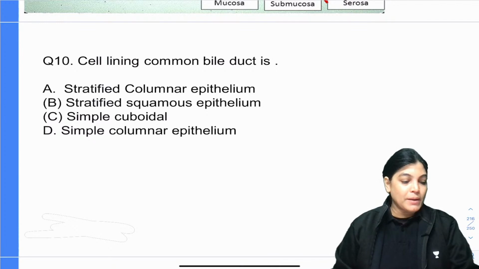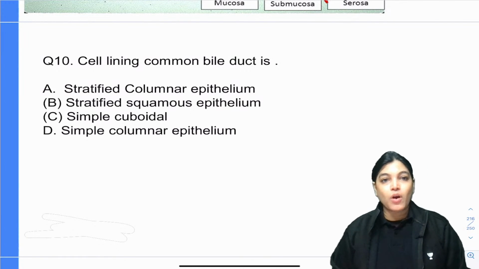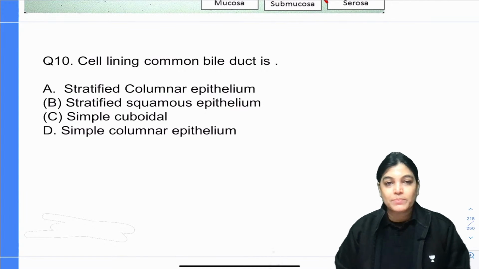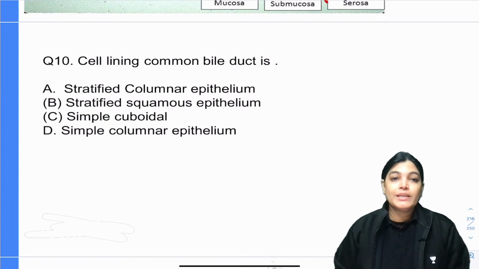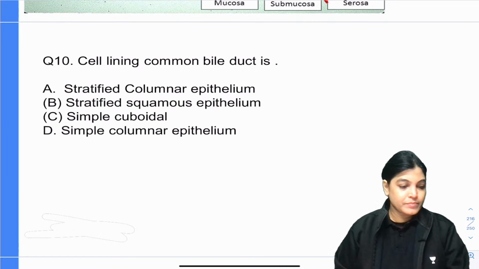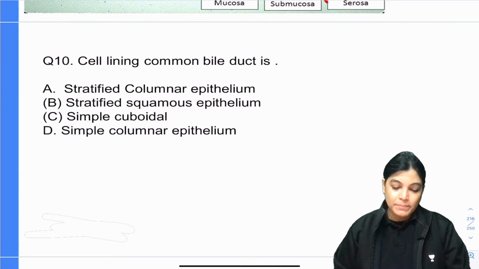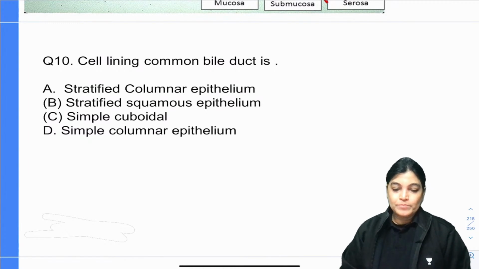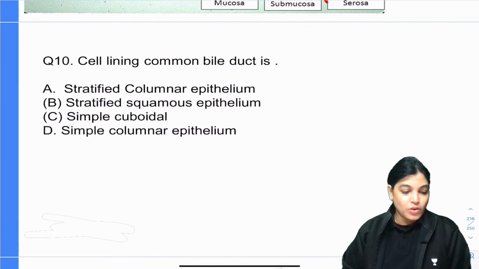Cell lining the common bile duct. Is it stratified columnar epithelium, stratified squamous epithelium, simple cuboidal, or simple columnar epithelium? Question number 10: the bile duct is lined by which of the following epithelium?